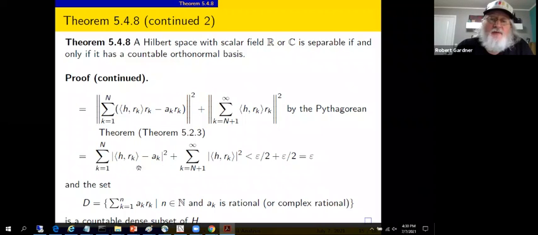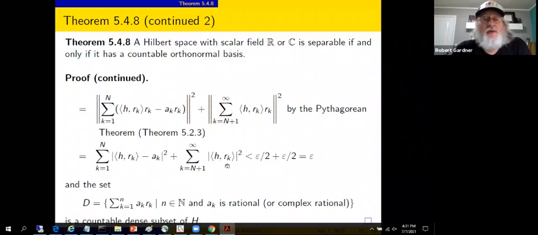We just get the sum of the moduli of the coefficients squared, and that holds over here as well. As we've stated, when we have an infinite series of this sort with orthonormal vectors involved, we get a norm squared of this sort. Take the coefficients modulus squared, and that's actually an equality there.